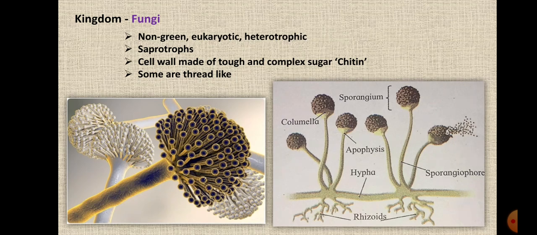They have a cell wall which is very tough, very strong, very hard, and it is made up of a complex sugar called chitin. Okay, so the cell wall is made up of chitin. Some of the fungi are thread-like and they may have many nuclei present in the cytoplasm.